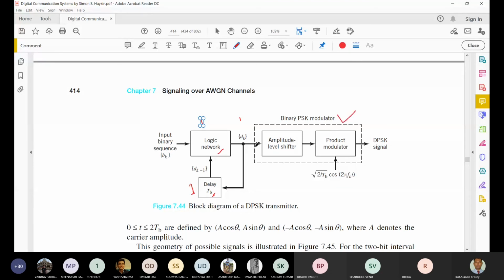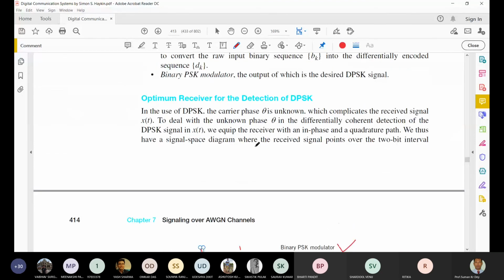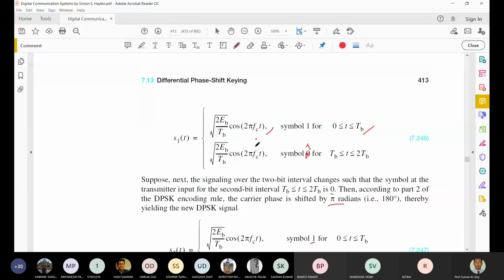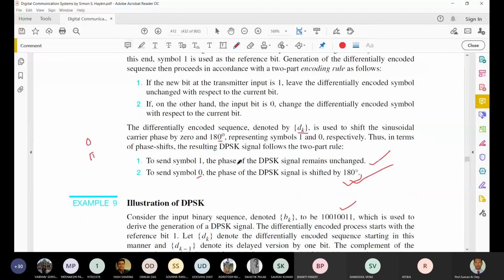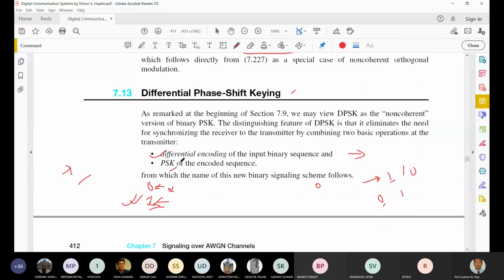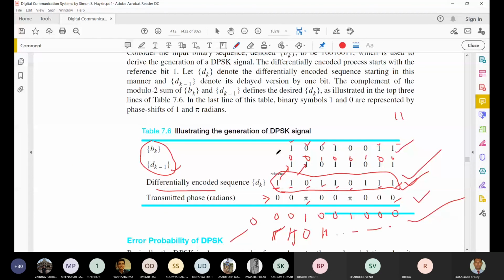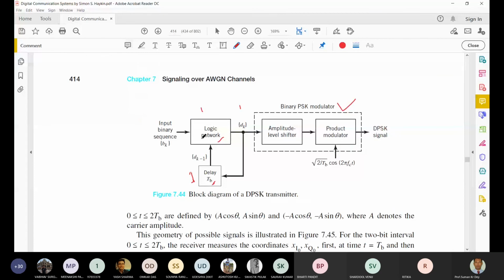As I mentioned earlier, to get the DPSK signals we require two operations: differential encoding of the input binary sequence, then normal PSK of the encoded sequence. So if we look at this block diagram, first we get the encoded differential signal DK, then that DK is sent through a simple binary PSK modulator.